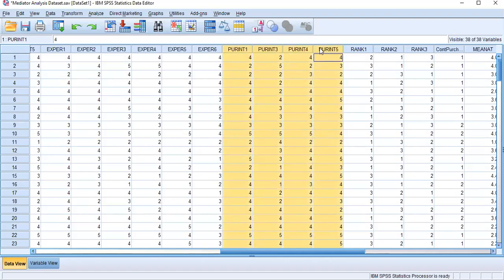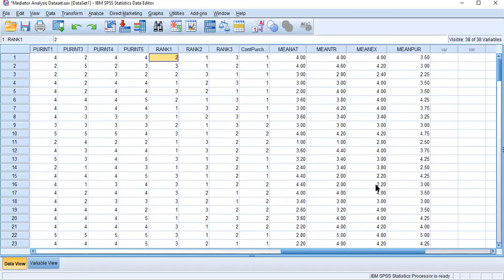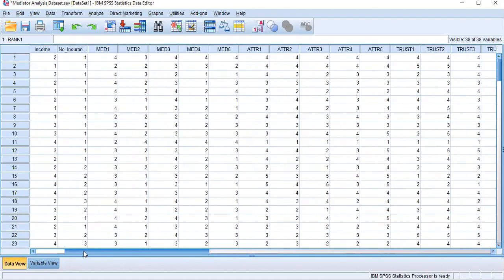Likewise, now we are going to calculate the mean value of the variable, right? Since we have 5 or 6 items in our variable, we need to get it as a single value. We call it the mean value. The fourth step of our data analysis is to get the average value of these 5 items here, and the 5 items for the third variable. Likewise, we are going to calculate mean values. You can see I have already calculated it, so I will show you how to do it.